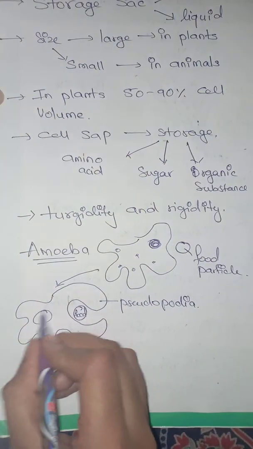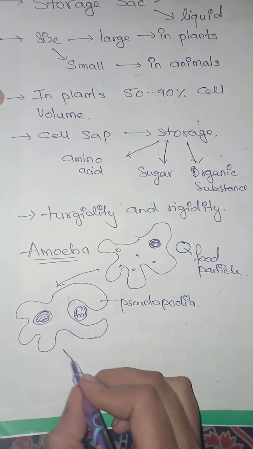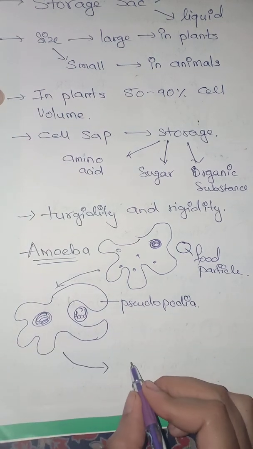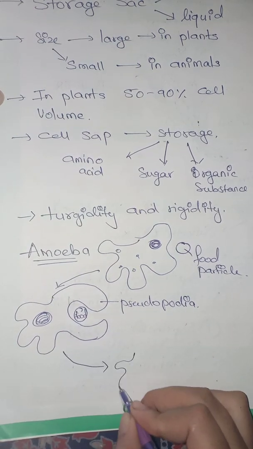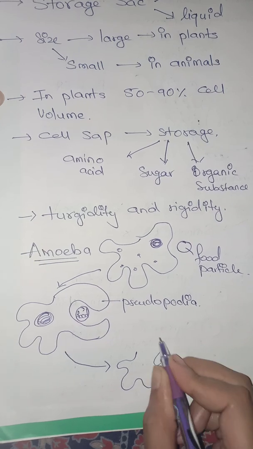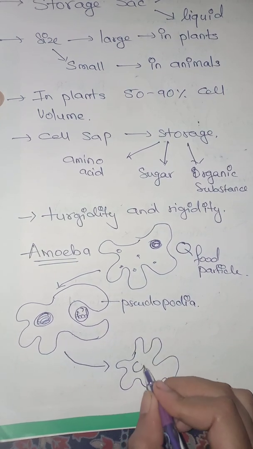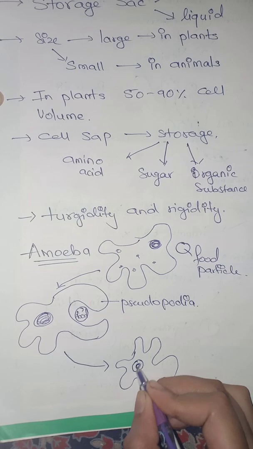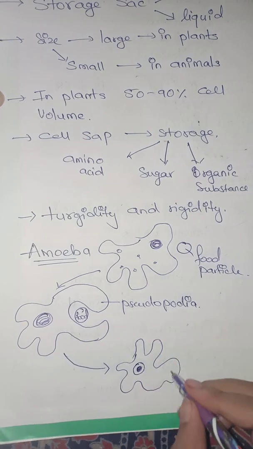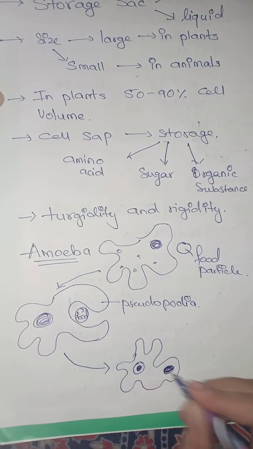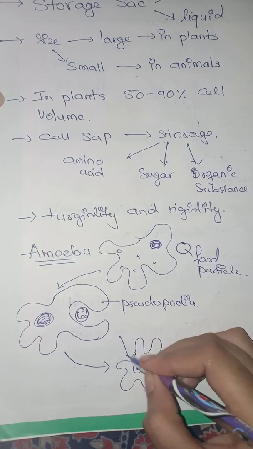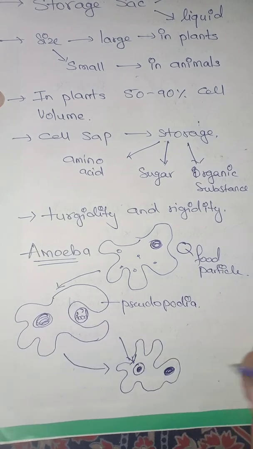And when this food particle is taken inside the cell, it will lead to the formation of a complete vacuole, which you can see.